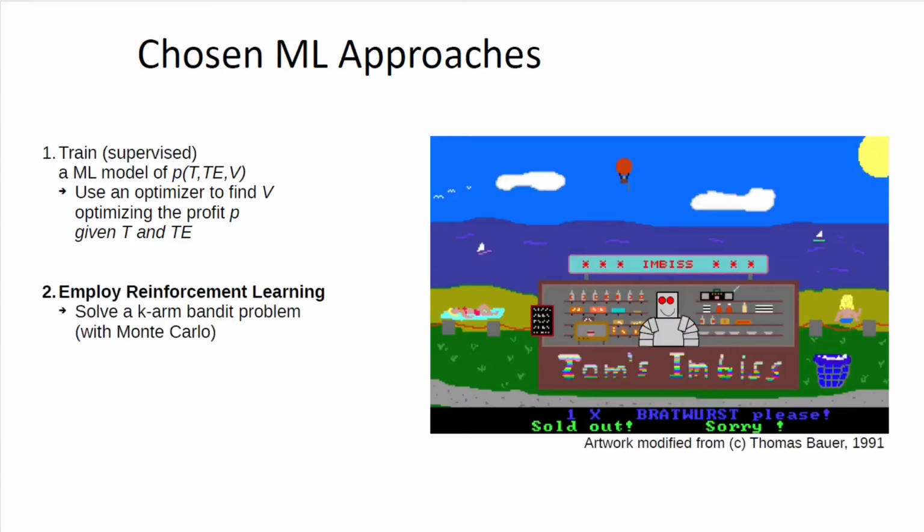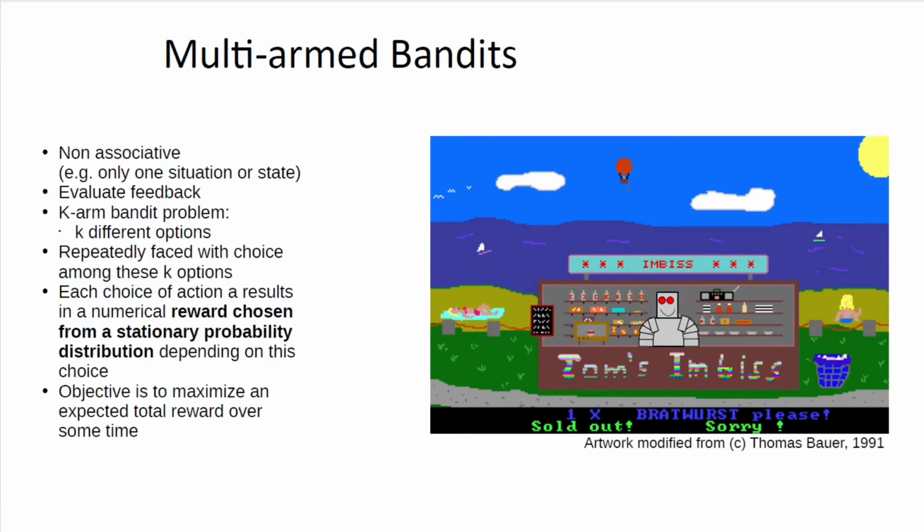The second type or class of approaches is employing reinforcement learning. You can think of this problem as a k-armed bandit problem. So multi-armed bandits, that's exactly what I said. The problem that we are facing is non-associative. One situation or state is repeatedly presented with some variations in temperature and day of the week, but we can assume they are independent. And then we evaluate the feedback at the end of the day.